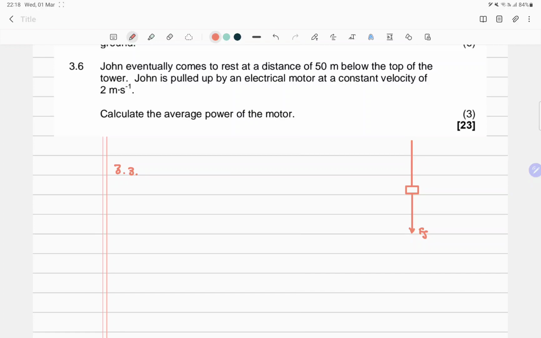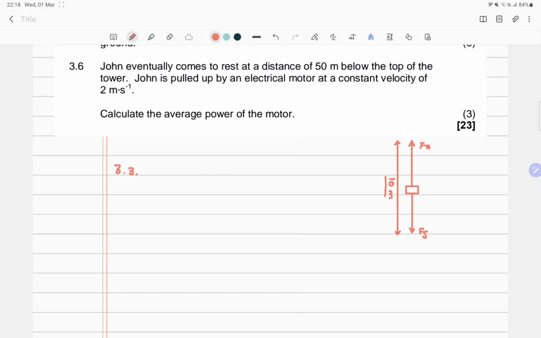And if it is pulling him up against gravity, this force is greater than gravity. So we can say this is the applied force by the cord, gravitational force. And then this one will only span 10 meters.